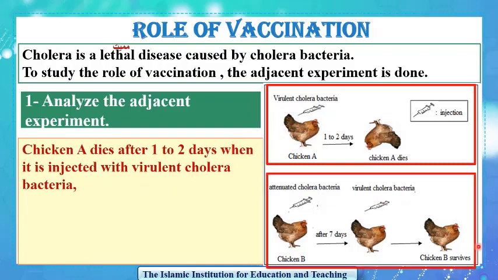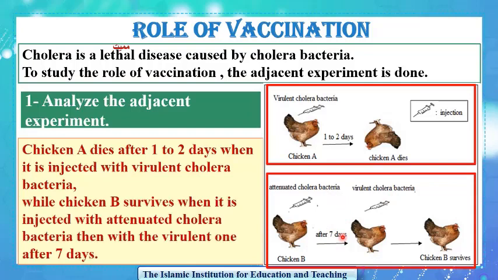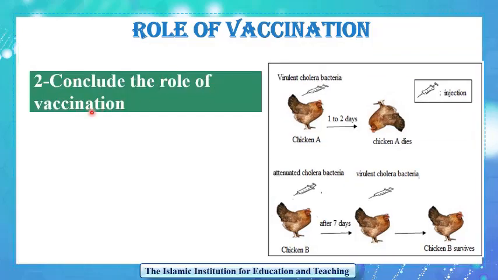What about chicken B? Do we have a different result or the same result? We have a different result, which is that chicken B survives. We should write "while" chicken B survives. What is the condition of chicken B? It's injected with the attenuated cholera bacteria, then the virulent one after 7 days. So you write: while chicken B survives when it is injected with attenuated cholera bacteria, then with the virulent one after 7 days.